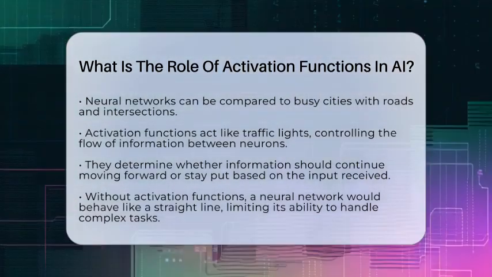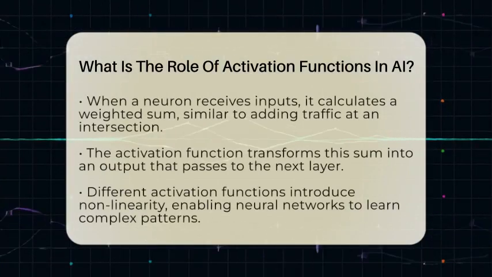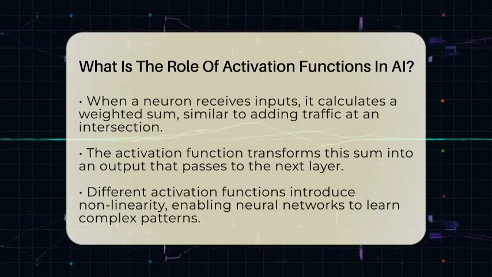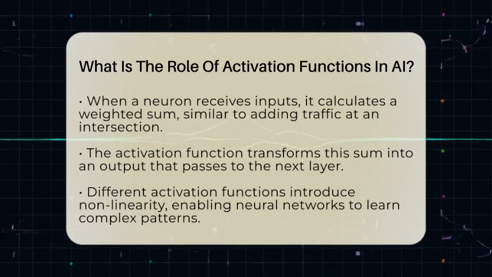Activation functions introduce nonlinearity into the network. This is essential because real-world problems are often complicated and can't be solved with simple straight lines. For example, recognizing faces or understanding language involves many twists and turns that linear models just can't handle. Activation functions make neural networks flexible enough to learn these complicated patterns.